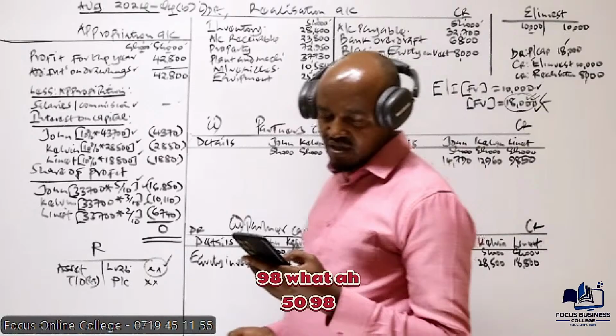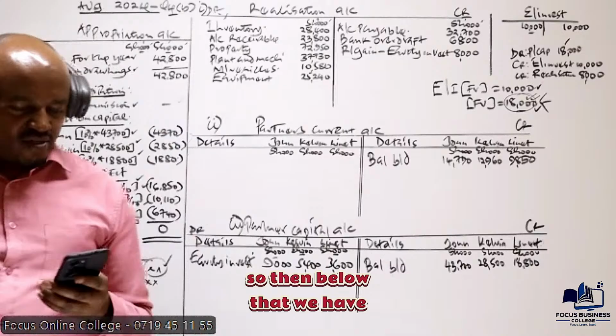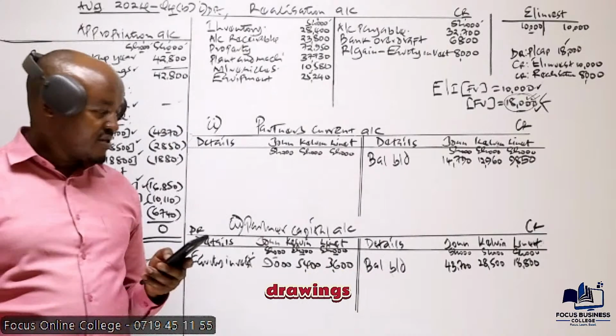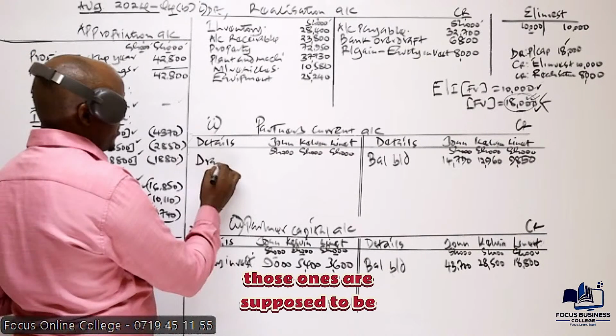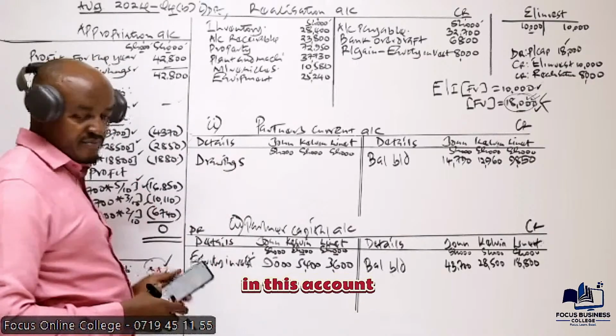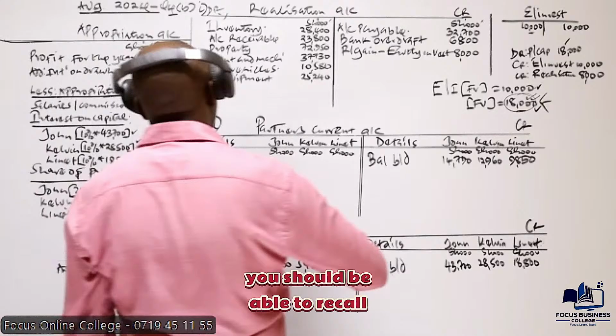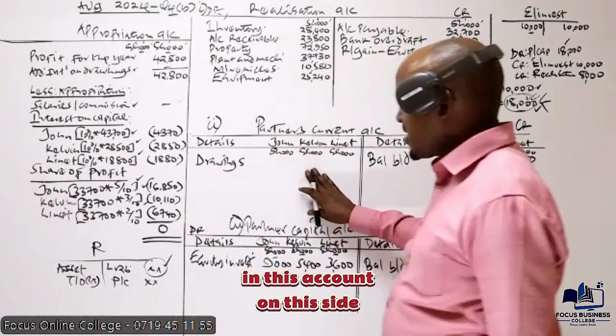So then below that we have drawings. Where do we record drawings? Drawings are supposed to be debited in these accounts. Remember, I've said that from whatever you did in financial accounting, you should be able to recall what we record in these accounts.